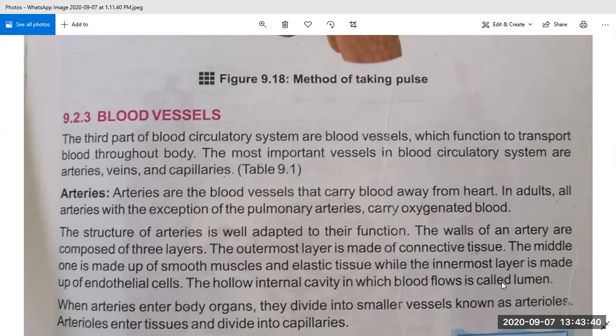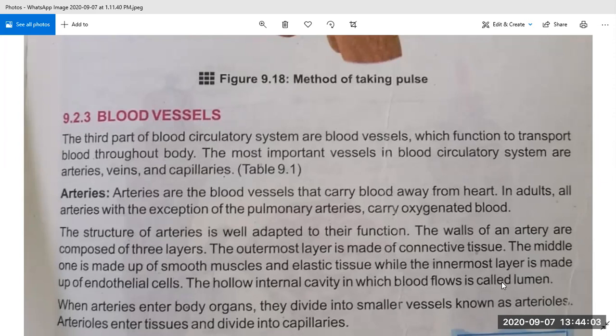So you have to underline these things in your book. We are studying the structure of an artery. The structure of an artery consists of three important layers. First one is the outermost layer, which is made up of connective tissue. Second one is the middle layer, made up of smooth muscles and elastic tissues.